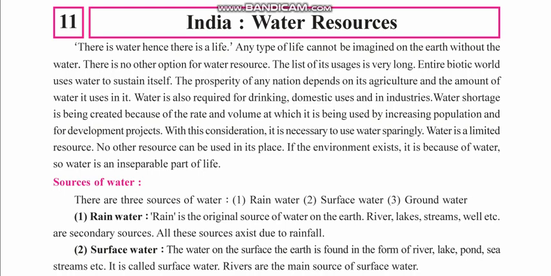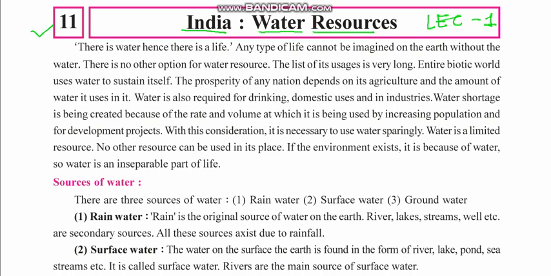In this chapter we will study water mainly as a resource, different sources of water and other things related to water. So without wasting any time, let us start the chapter. Chapter number 11, India Water Resources, lecture number 1.